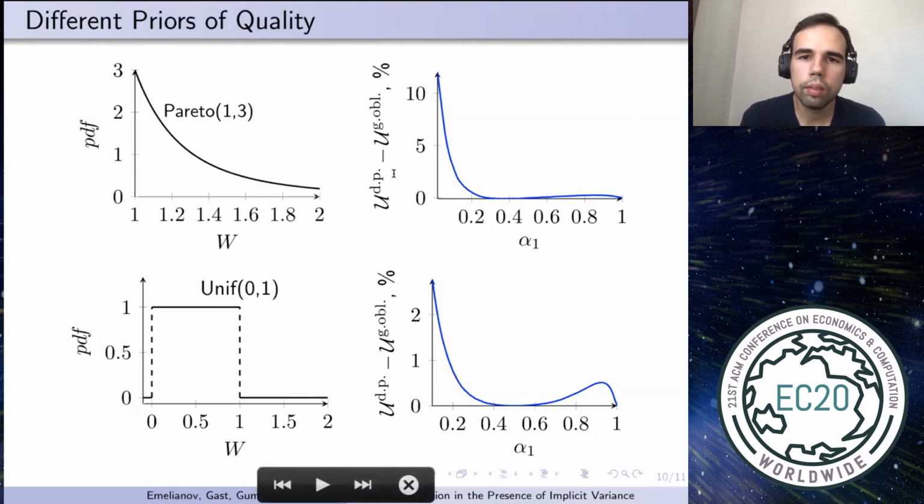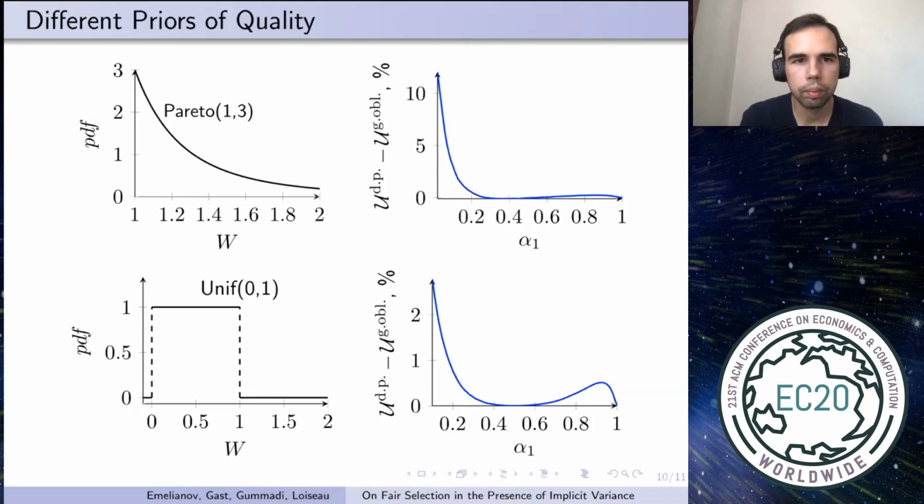And we plot the difference between demographic parity and group oblivious utilities. And we see that in most of the cases, demographic parity strictly improves the utility compared to group oblivious algorithm, except for one region when demographic parity harms the selection, but the harm is relatively small. Also, we do numerical simulation with other distributions, for example, uniform, and some experiments on real data, which can be found in our paper.